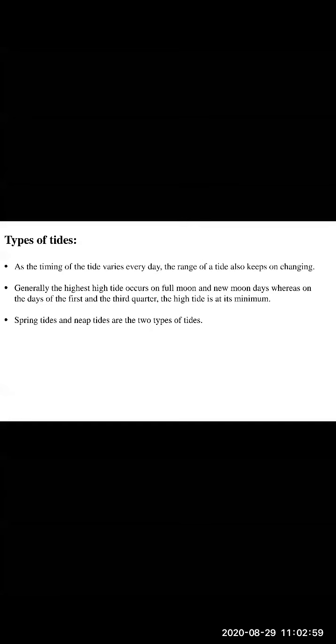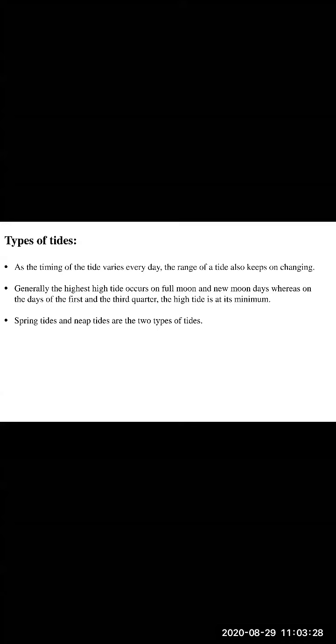Students, today we are going to learn types of tides. As the timing of the tide varies every day, the range of a tide also keeps on changing. The highest high tide occurs on full moon and new moon days, whereas on the days of first and third quarter. Okay, children, now just imagine we have learned about the occurrence of full moon and new moon day and first and third quarter.